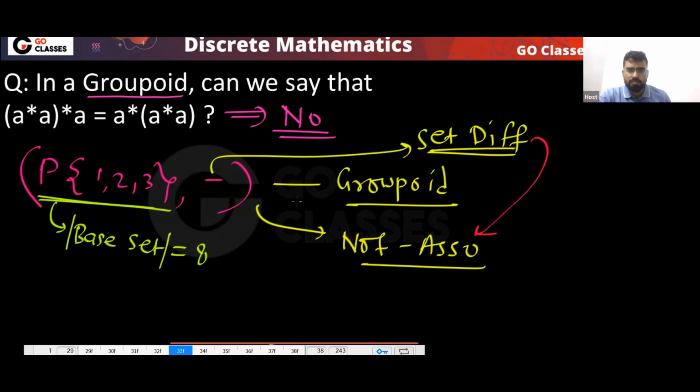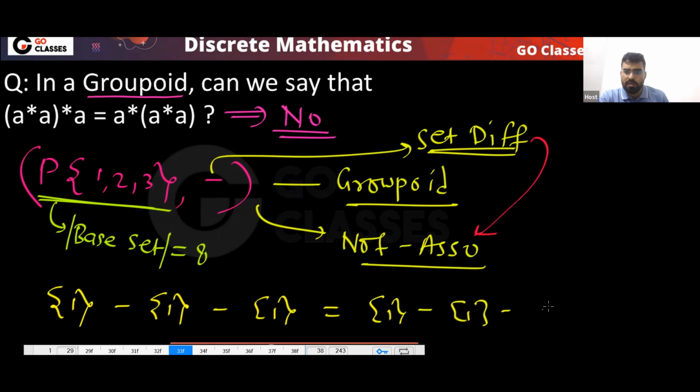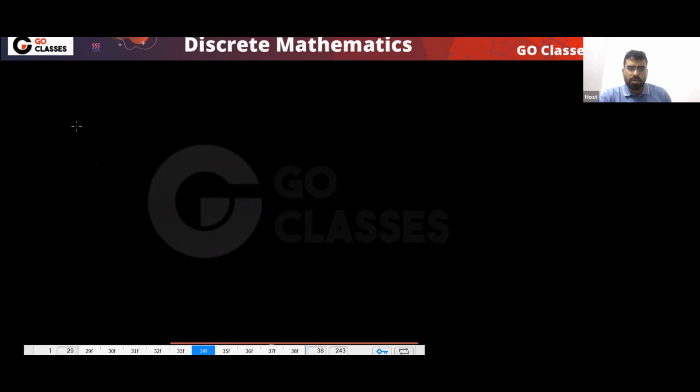Okay. Now, so this is a group word. Now, can anyone give me an example where this will not happen? This will not happen. Now you can notice that if you take, for example, this, then you can notice that this is not equal to this, agree? This will be 5 and this will be 1. So these two are not the same.